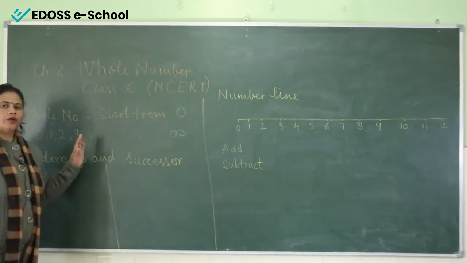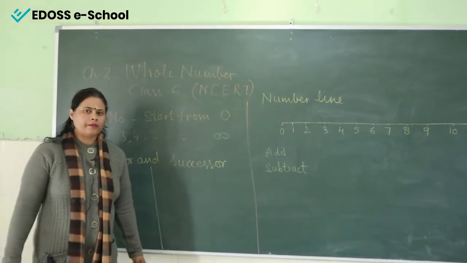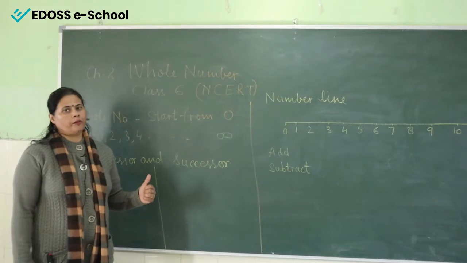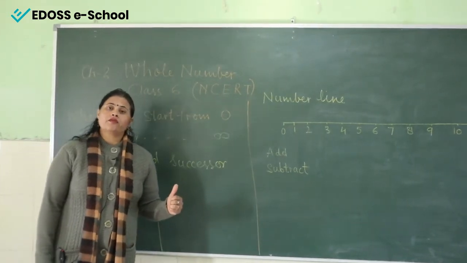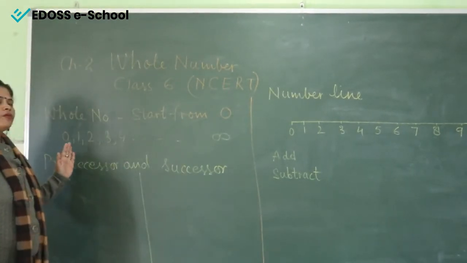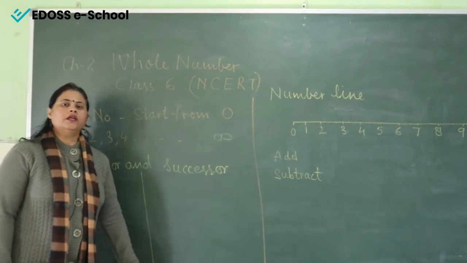If I am talking about the whole number, children, whole number means the counting you have already learned in the previous classes. The counting that starts from 0 is called the whole number, right, and when the counting starts from 1, that is called the natural number. You know it very well. So counting starting from 0 means 0, 1, 2, 3, 4 and up to infinity are called the whole numbers.